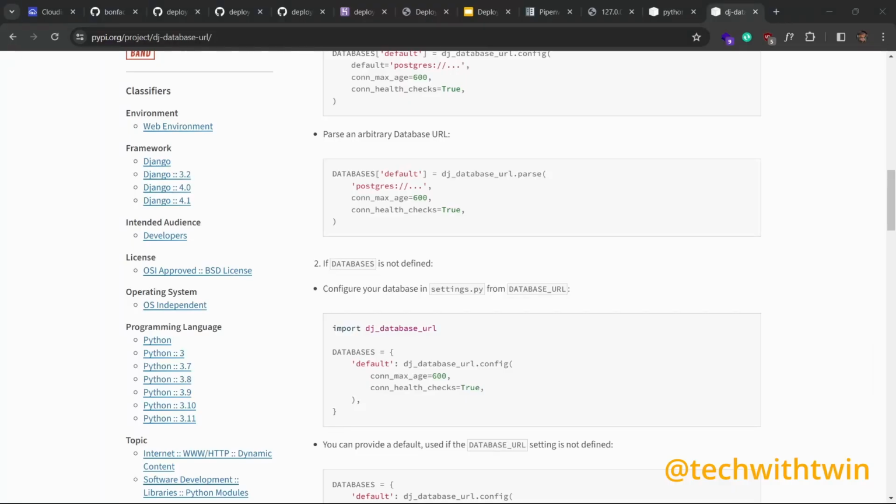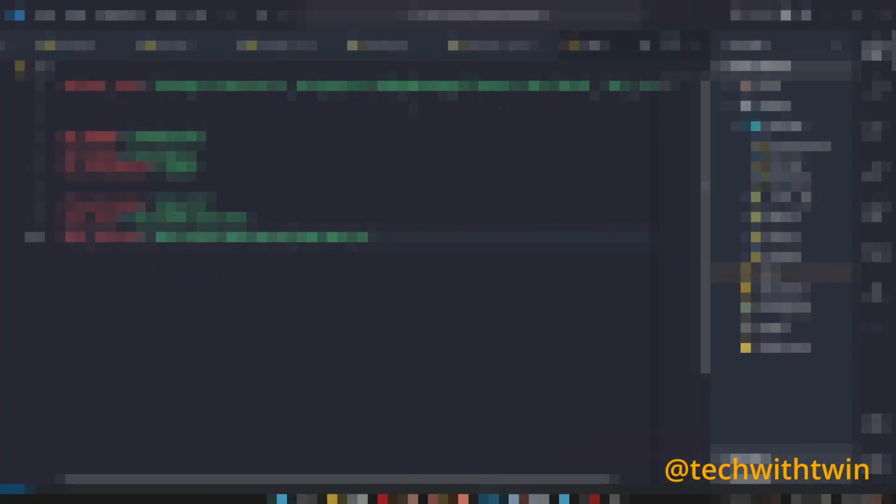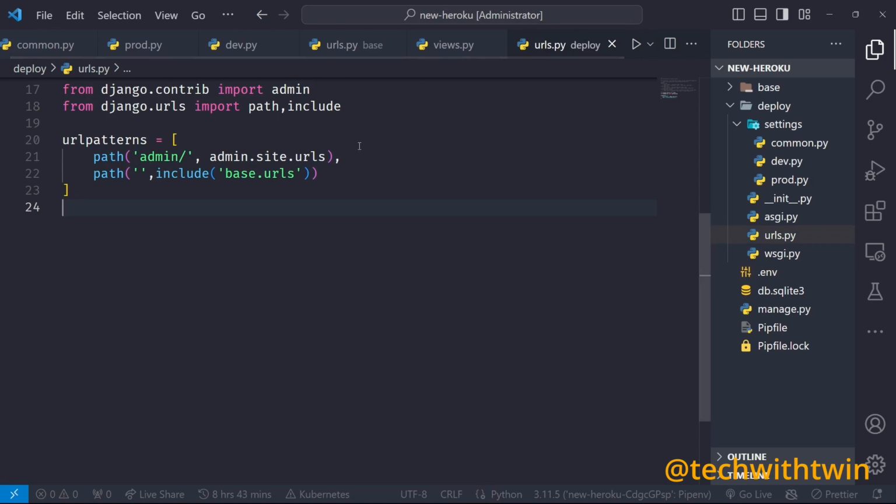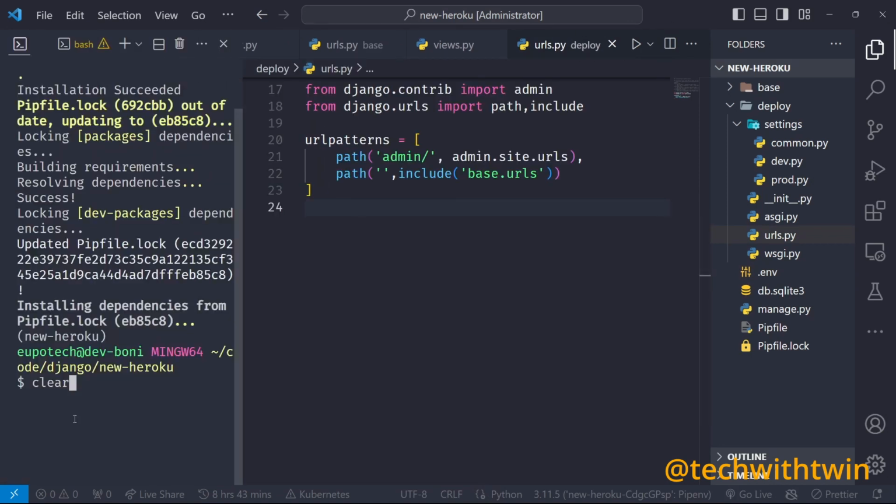Let me add the API secret to the .env real quick, and then we can continue. Yeah, that's everything in the .env. So we can try and run our application here.